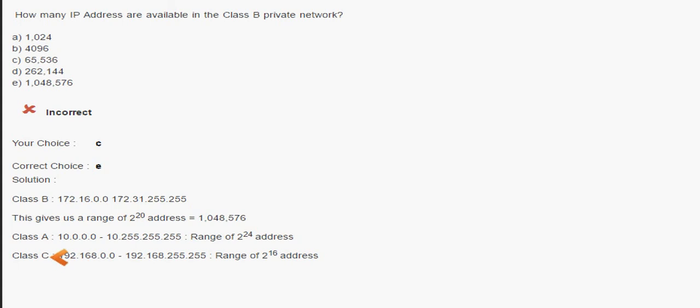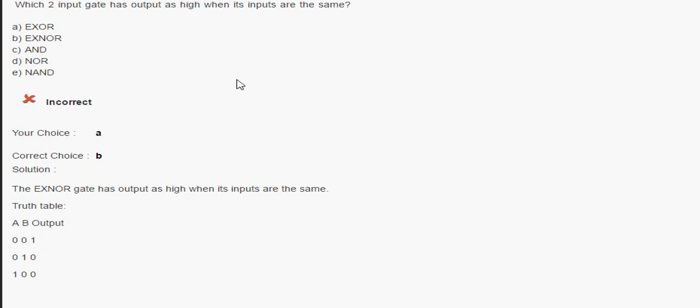How many IP addresses are available in the class A private network? Then for class A, it is 2 to the power 24. For class C it is 2 to the power 16. For class B it is 2 to the power 20. You can remember 2 to the power 16, 20 and 24. Important question. Go through this.